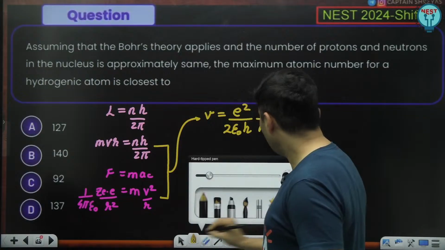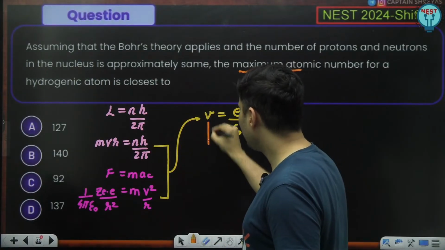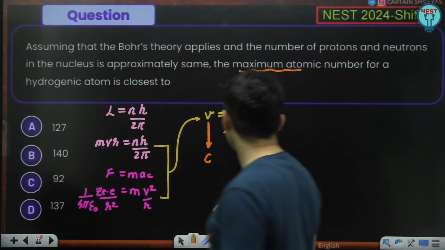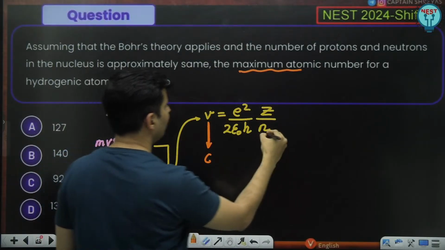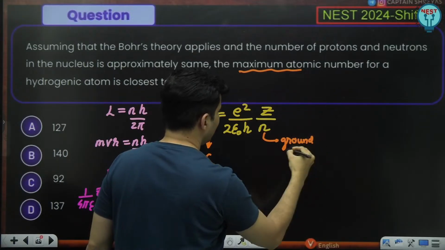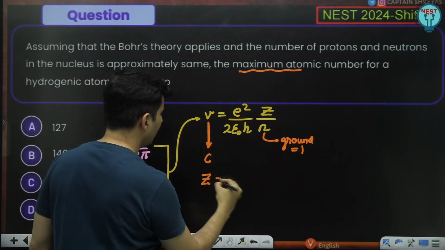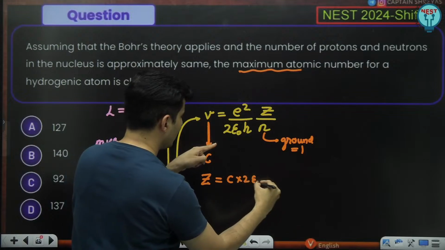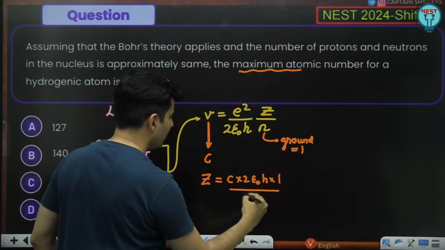So, in the limiting condition, the v value will be the speed of light. If I use that speed of light, what will happen to Z? And we will take the ground state, so n will basically be 1. So what will Z be equal to? Let's see. Velocity is c. This 2 will come, epsilon naught will come, h will come, n is nothing but 1, divided by e square.